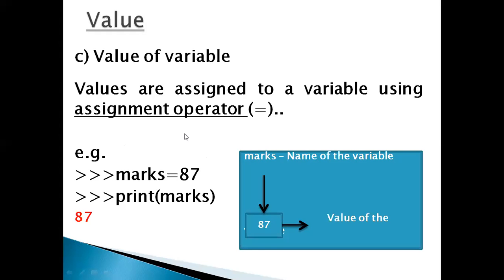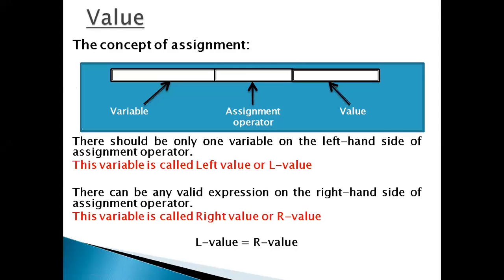The value of a variable means that you can assign any value to the variable. This is the concept of assigning a value to a variable. So the first part is called the variable, the second part is the assignment operator, which is equal, and the third part is the value.